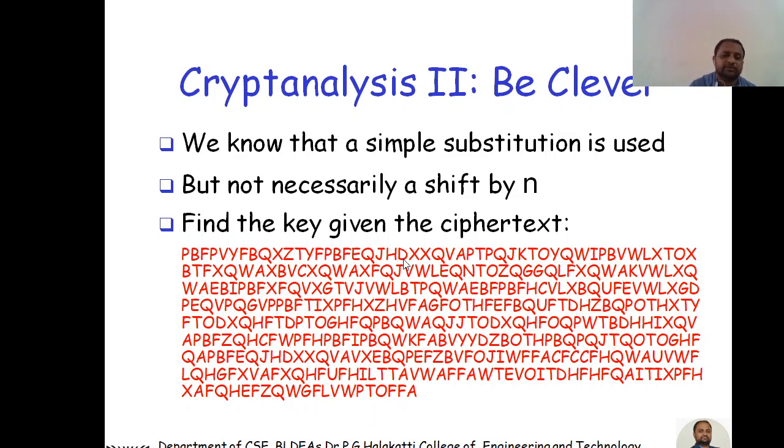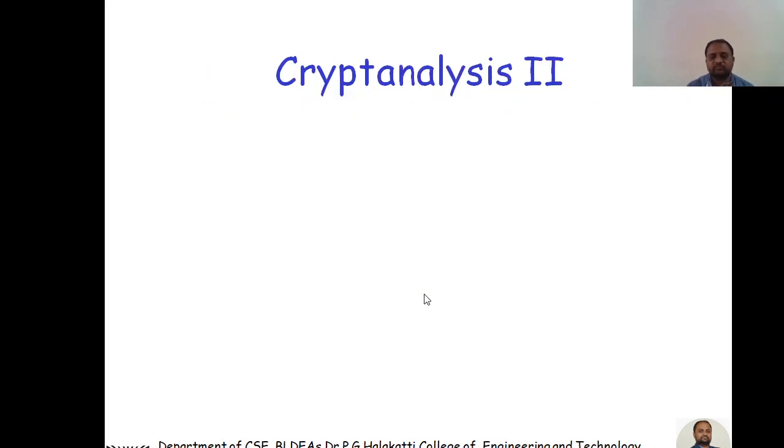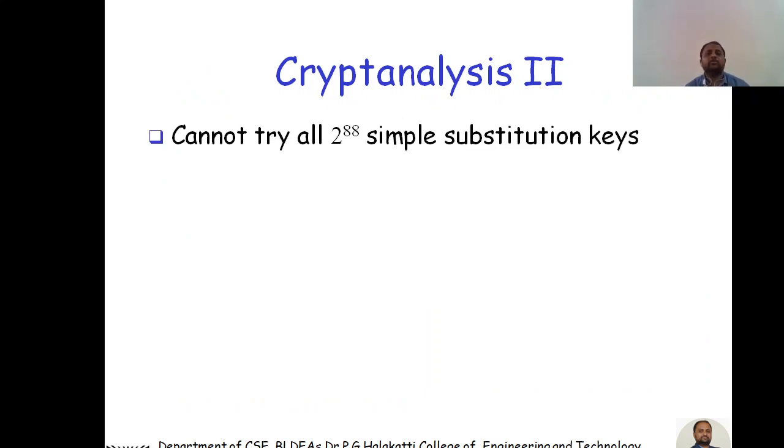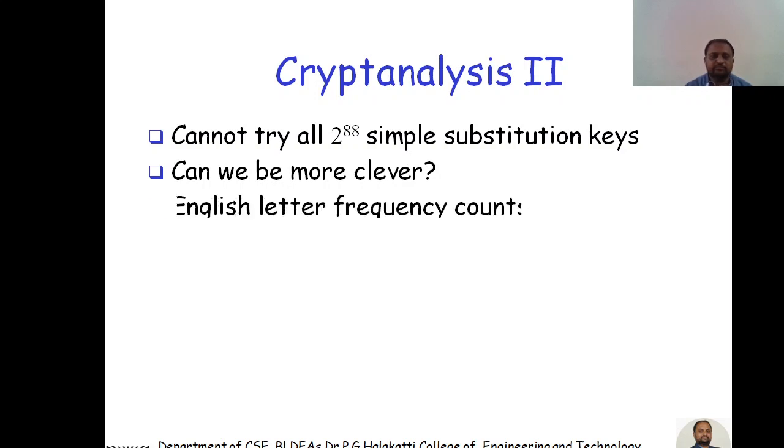Assume that this is a ciphertext. This is the entire ciphertext. Now the question is how the hacker is going to get the plain text with this ciphertext. Is trying all 2 raised to 88 possible keys possible? We cannot try all the simple substitution keys. It's not possible. Can we be more clever here in this case?